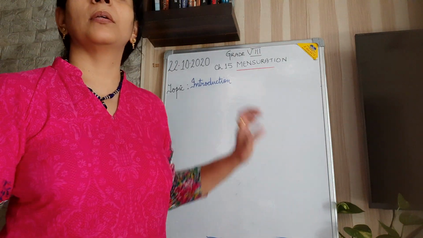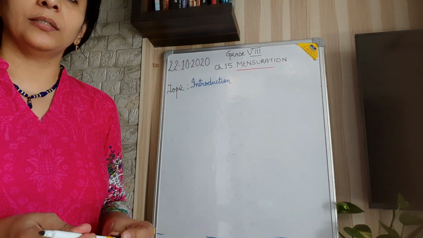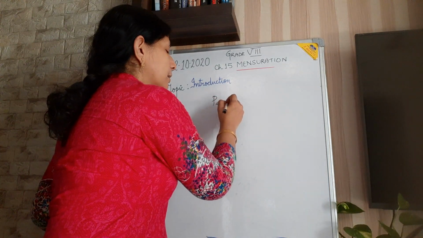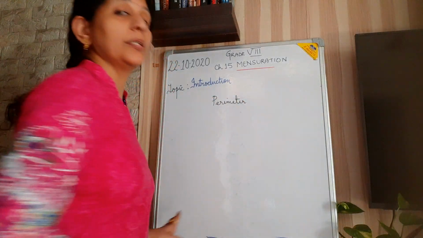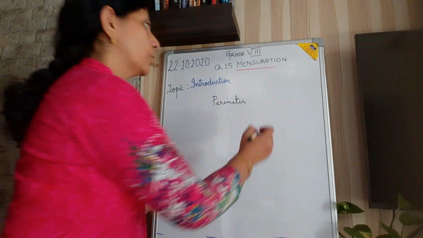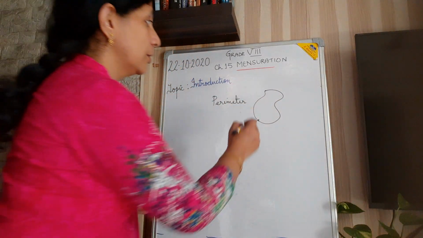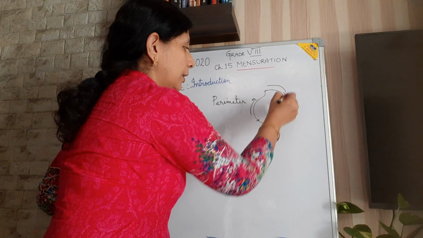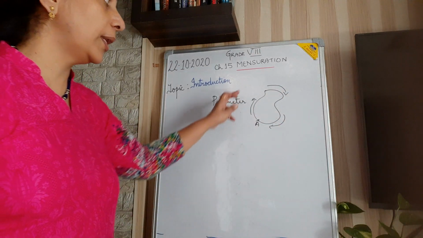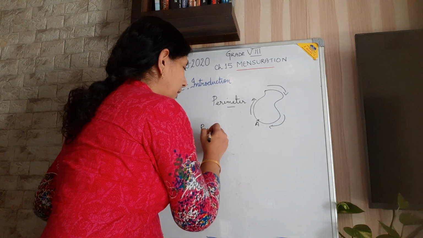Now measurement regarding length and breadth, etc. In the last year you have learned about perimeter. The perimeter of any geometrical figure is the length of the boundary. So if I draw something and I start from this point and go around it through the boundary and come back to this point itself, then this is the perimeter, that is the whole length through the boundary. So you have learned the perimeter for the rectangle.